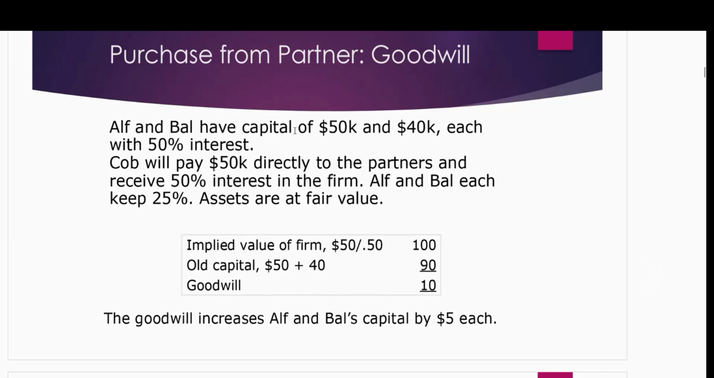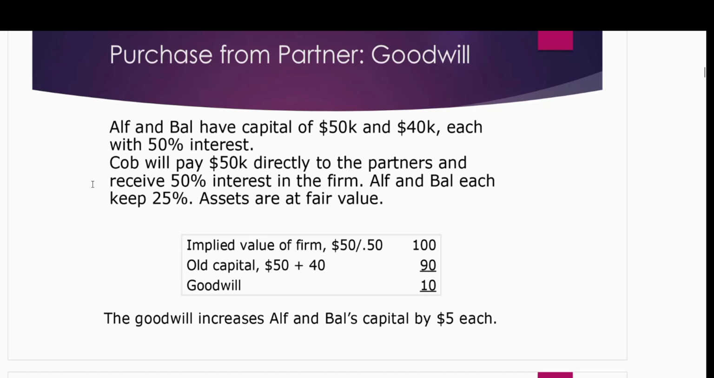So let's see this new example. Alf and Bal have capital balances of 50K and 40K. You can see it's not 50-50, it's different. And each with 50% interest. What their capital balances tell us does not match what we have over here. They say the ownership interest is 50-50%, but the capital balances are not 50-50. They are 50 and 40.